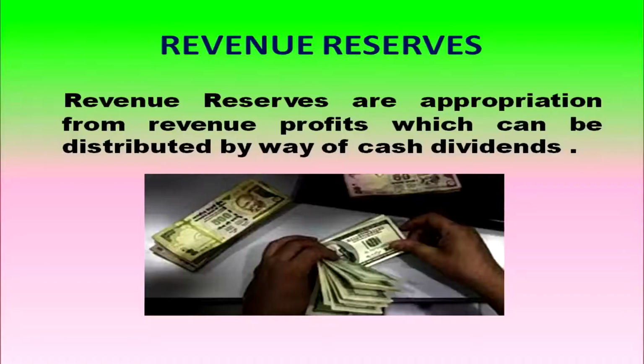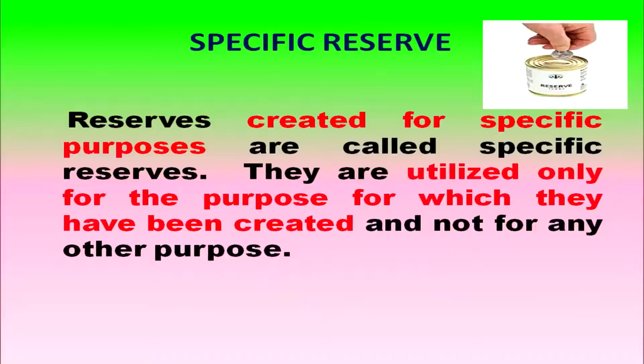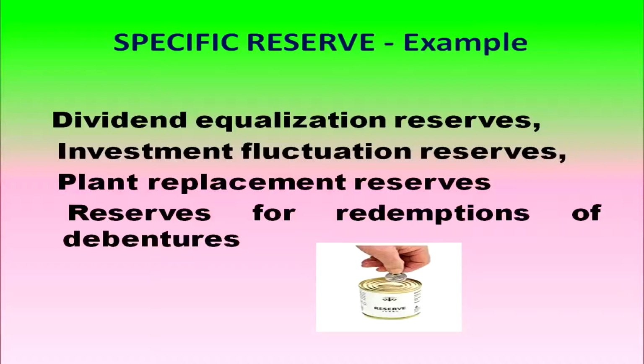Revenue reserve. Revenue reserves are appropriation from revenue profit which can be distributed by way of cash dividends. Reserves created for specific purpose are called specific reserve. They are utilized only for the purpose for which they have been created and not for any other purpose. Example of specific reserve includes dividend equalization reserve, investment fluctuation reserve, plant replacement reserve, reserve for redemption of debentures, etc.